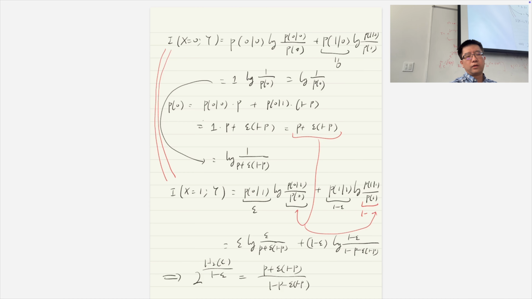Okay, so here you can solve for P. This is only a function of P. You can solve it for P, and then you can compute the channel capacity. So that's how we use the theorem to compute the channel capacity. Is that clear? Okay, great.